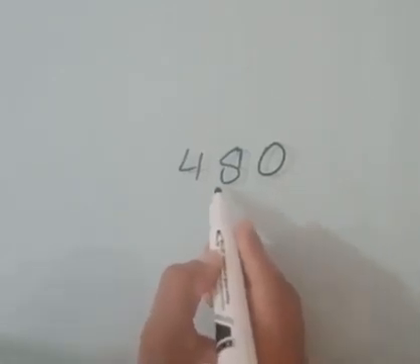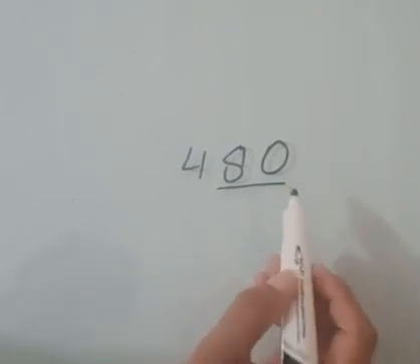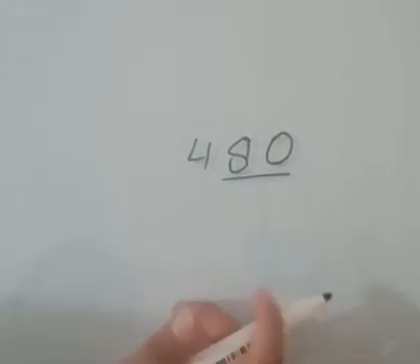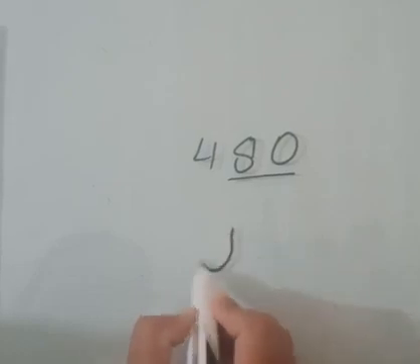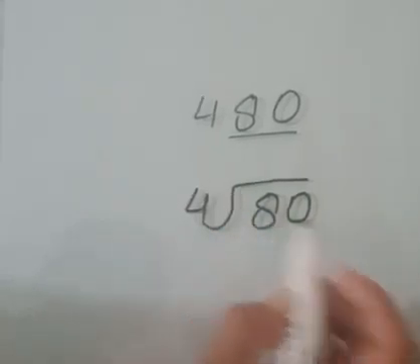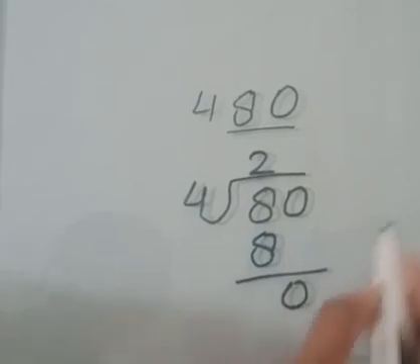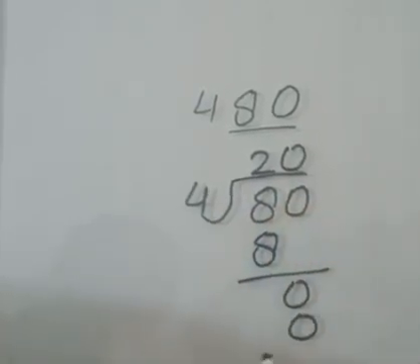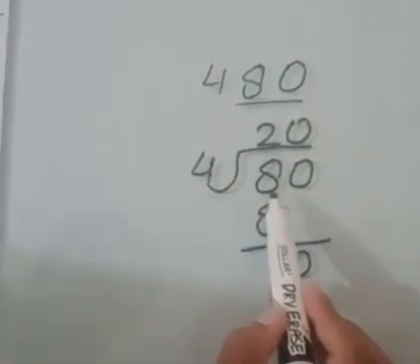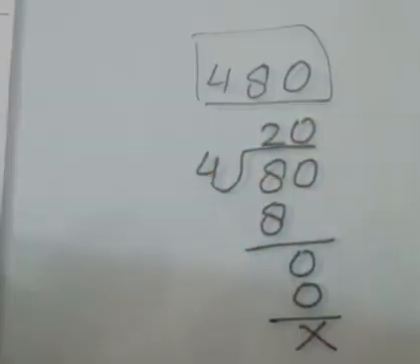We can see there are not two zeros at its end. And the other condition is that these two numbers should be multiples or should be divisible by 4. Let's check them by dividing 80 on 4. 4 2s are 8 and 4 zeros are 0. That's it. So we check it. 80 is divisible by 4. It means the number 480 is also divisible by 4.